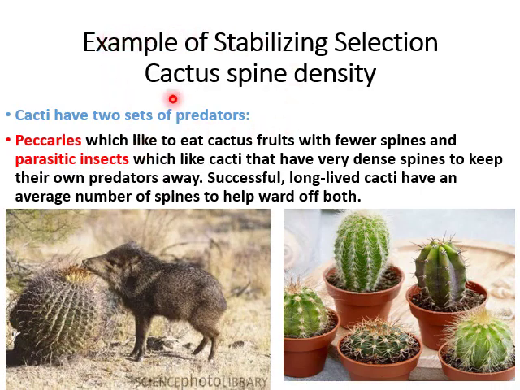Now let's discuss another example of stabilizing selection, cactus spine density. Cacti have two sets of predators, i.e. peccaries and parasitic insects. Peccaries like to eat cactus fruit with fewer spines, as you can see in the diagram, and the parasitic insects like cacti that have very dense spines to keep their predators away. Successful long-lived cacti have an average number of spines to help ward off both of them. So this is a good example of stabilizing selection.